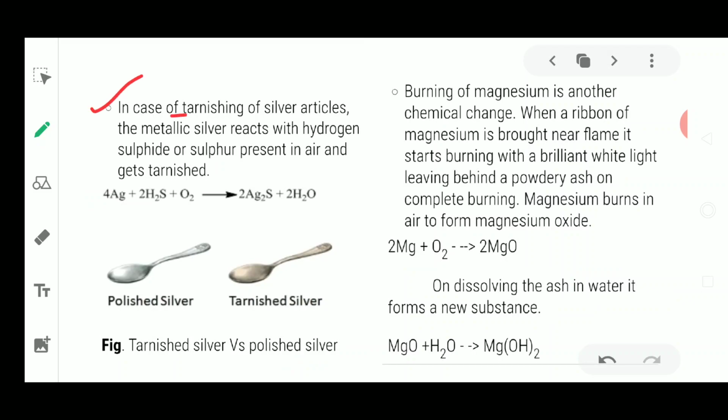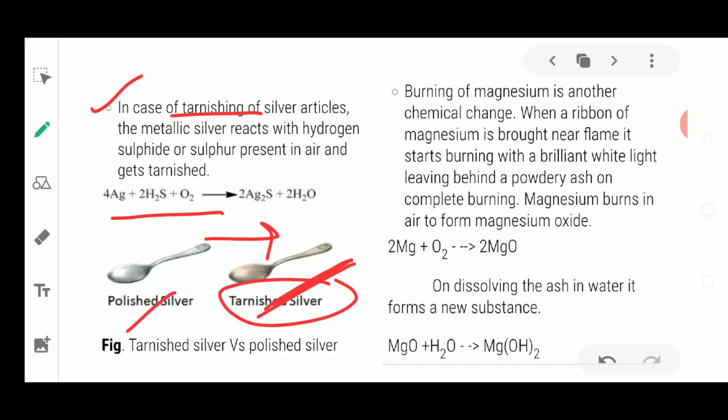Next example of chemical change is the tarnishing of silver articles. This tarnishing word is used with silver articles, where it is also a rusting of silver, but the word used here is tarnishing. The metallic silver is going to react with hydrogen sulfide, not with oxygen; it reacts with the sulfur present in the air and gets tarnished. It gets black in color. You could see the black colored spoon. This was silver, and it has changed into a tarnished form because of a new chemical known as silver sulfide.